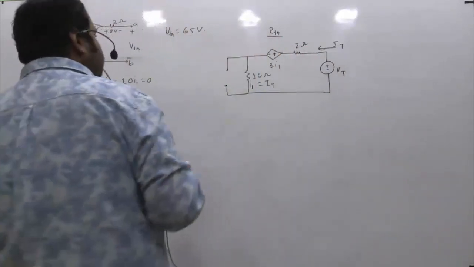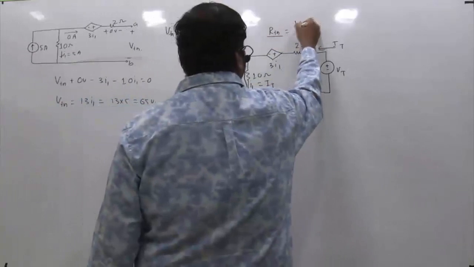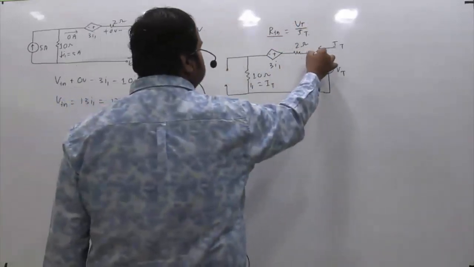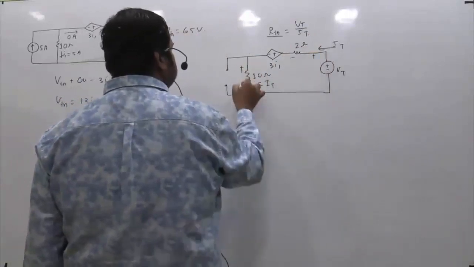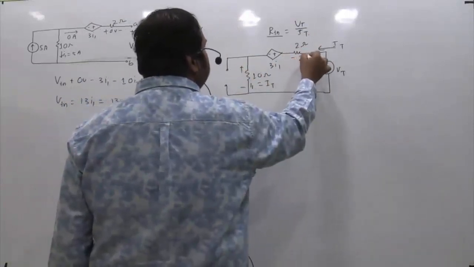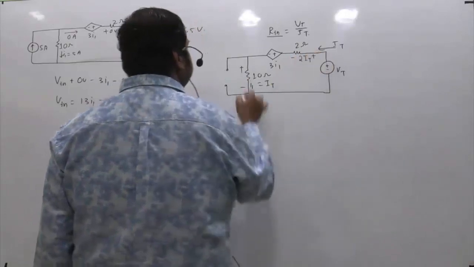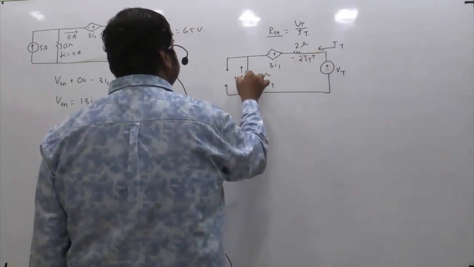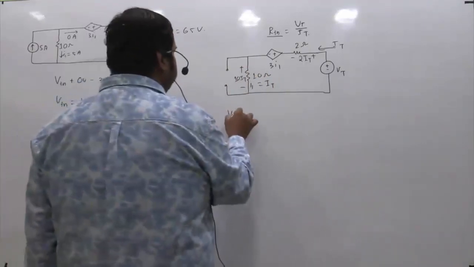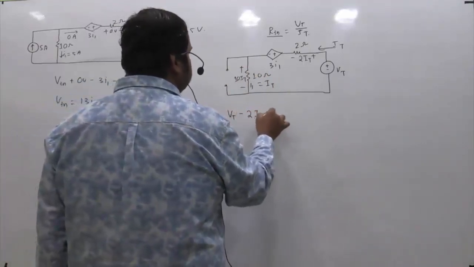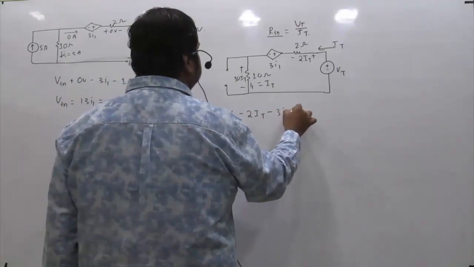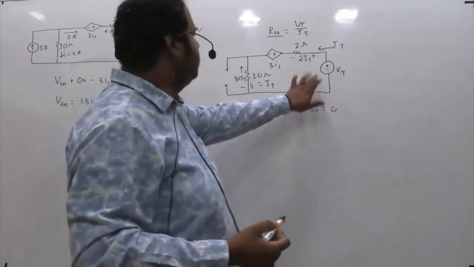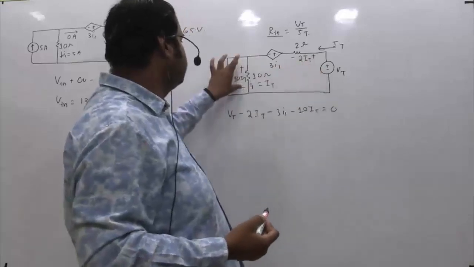So what will be my RTH? My RTH will be nothing but the ratio of VT to IT. Now if you write the KVL, here it is plus 2 minus, here also plus 2 minus. So this drop is current IT into resistance 2, 2 IT, and this drop is current IT, resistance 10, so you get 10 IT. So VT minus 2 IT minus 3 I1 minus 10 IT is equal to 0.